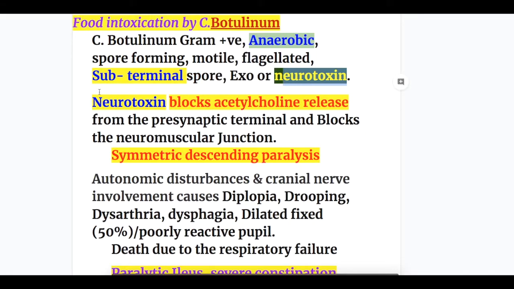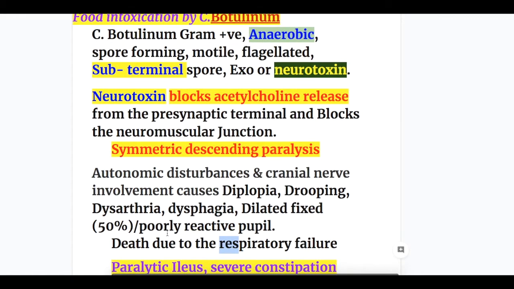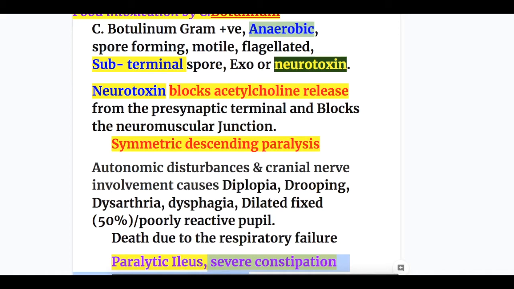So what does it do? The neurotoxin blocks the acetylcholine release from the presynaptic terminals and blocks the neuromuscular junction function. And what does it cause? It causes symmetric descending paralysis and diplopia, drooping, dysarthria, dysphagia, and a dilated fixed pupil or poorly reactive pupil. Death may occur due to respiratory failure, and it may cause paralytic ileus or severe constipation. There is no diarrhea in Clostridium botulinum poisoning.